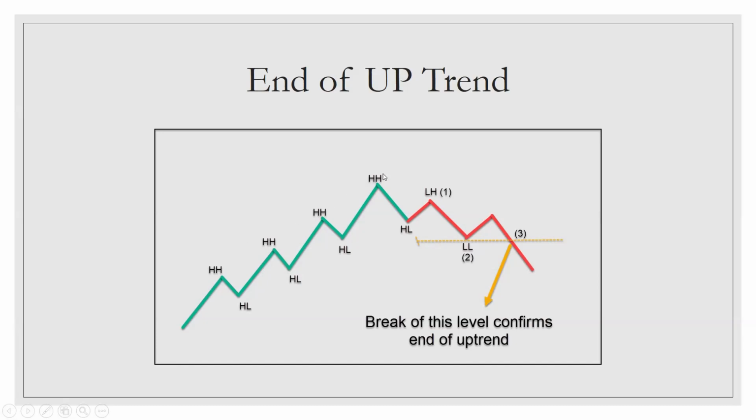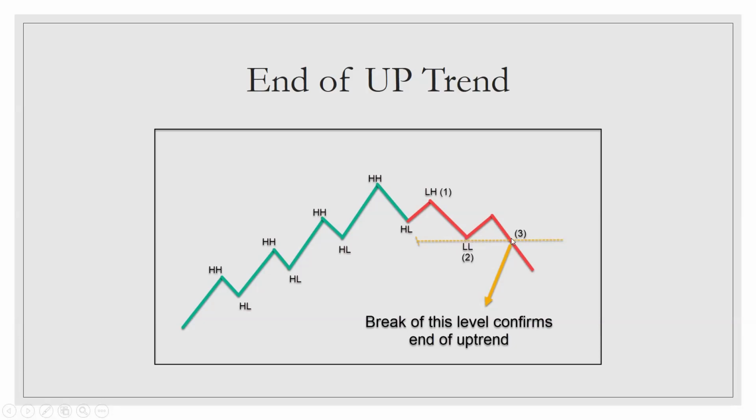It is making higher highs and it is making higher lows. The first warning comes when the price makes a lower high instead of a higher high. So as compared to this high, it made a lower high, isn't it? This is the first warning. And similarly, the second warning comes when the price makes lower low instead of a higher low. So as compared to this low, this made a lower low, isn't it? So this is the second warning.